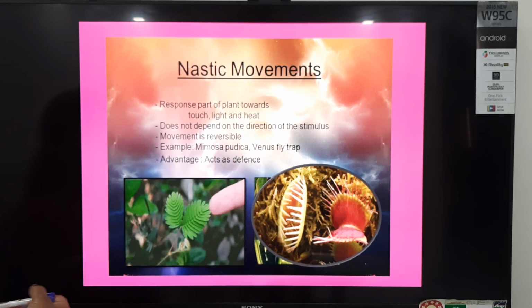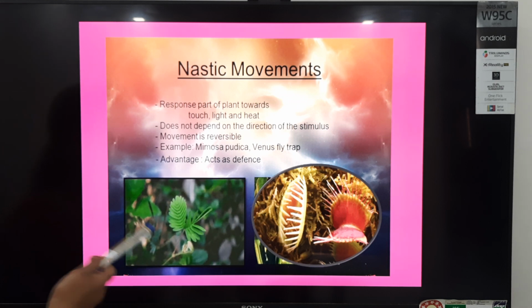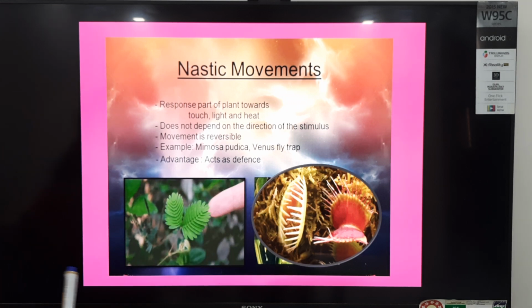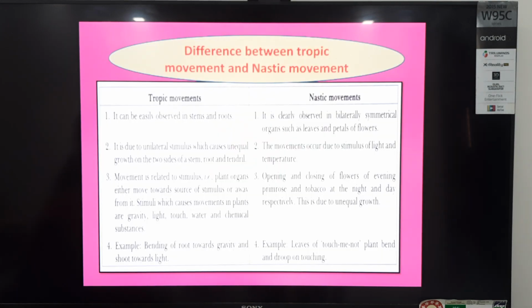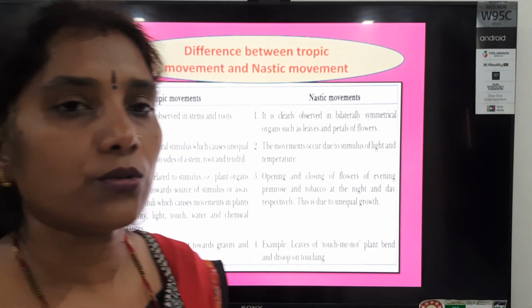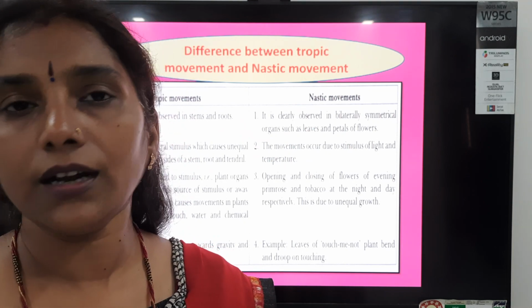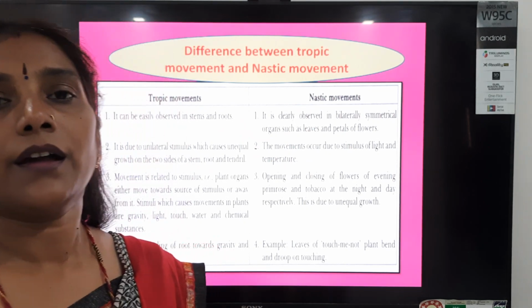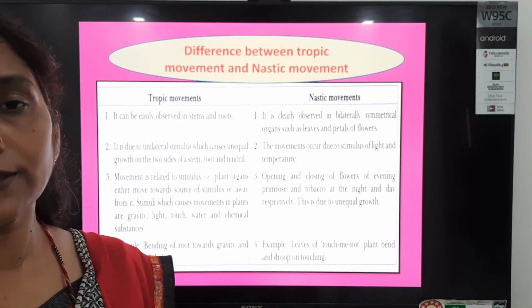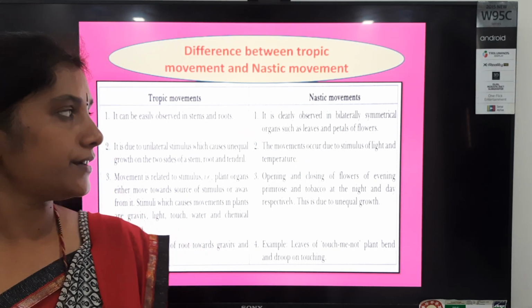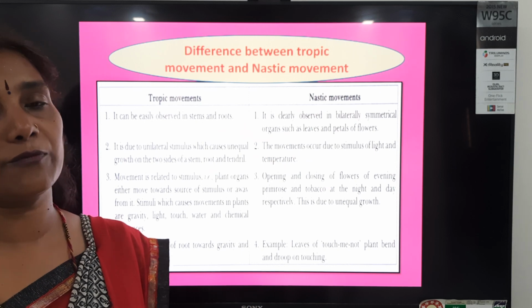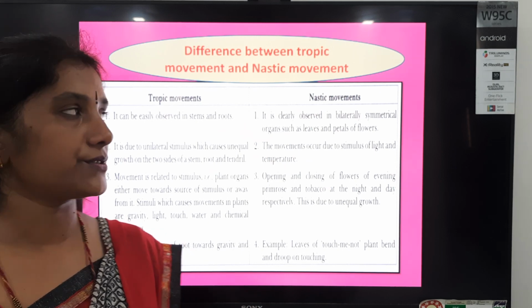And this is the simple, as you know, mimosa plant and pachmina. Now observe it. So I hope students now you are clear about the nastic movements and the tropic movements. Now let's find out the differences between both types of movement, students.